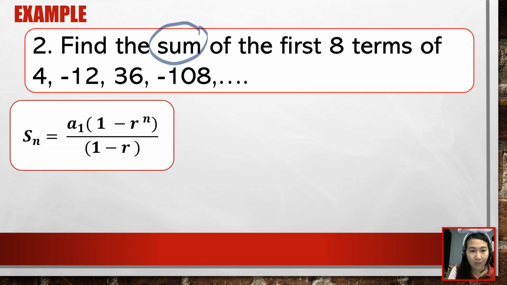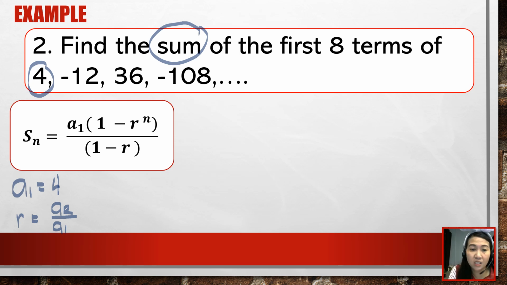So what is your formula? This is our formula. Okay, let's now proceed to step number 1. So step number 1, find a given. We only have 3 givens that we need. So a of 1, what is your first term? So that would be 4. Next, what is your r? To find the r, that is a of 2 divided by a of 1.